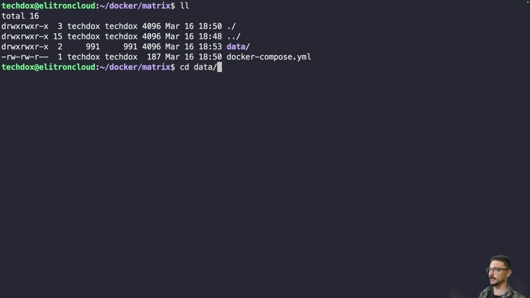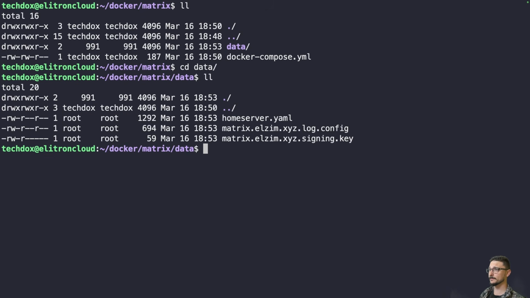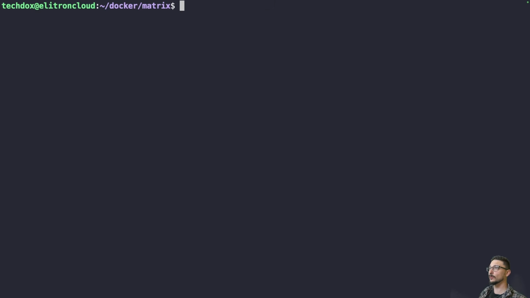So let's change directory into the data directory, and let's see what the permissions are. And you can see these are actually owned by root. This is going to cause issues when you try to deploy your Matrix server. So we need to change these to 991 as well. And let me clear the screen. So remember, they were owned by root. We're just going to run this command here.